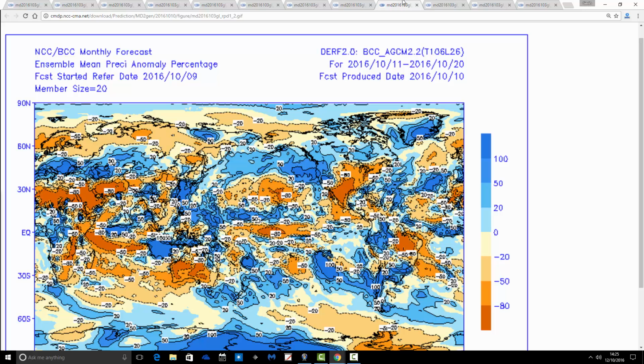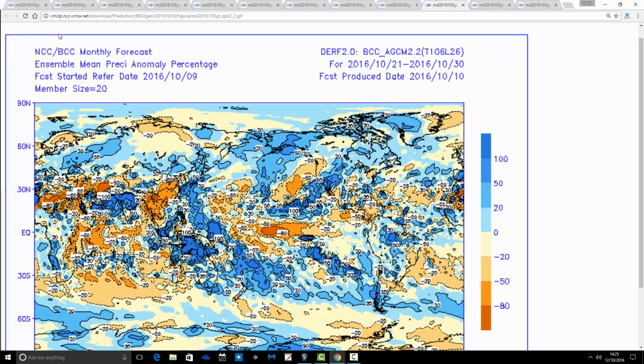Precipitation anomalies finally, rainfall looking like this. So the next 10 days comes out pretty much drier than average across most parts of the country, and the second 10-day period also close to average. So it's a little bit more unsettled there.